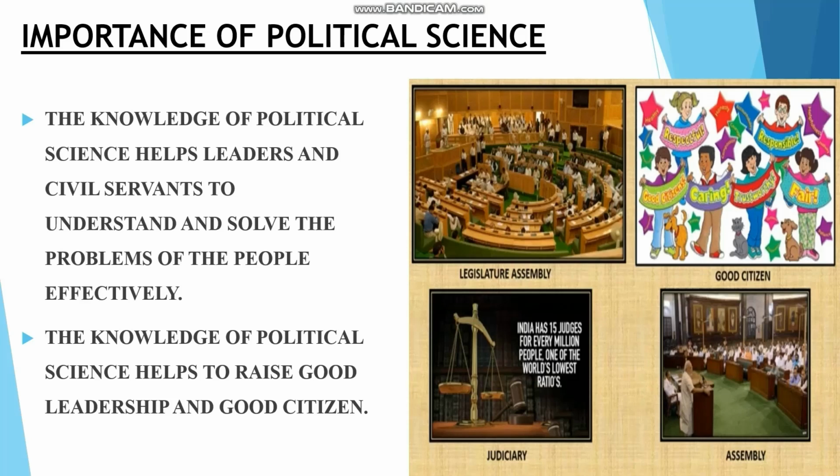And a good citizen means one who knows the constitution, the laws to be abided by the citizen, and the rights and duties which have to be performed by the citizen. So he gains the knowledge about the rights and duties and he knows about the laws of a country. If he knows, he becomes a good citizen. So political science helps to raise good citizens.